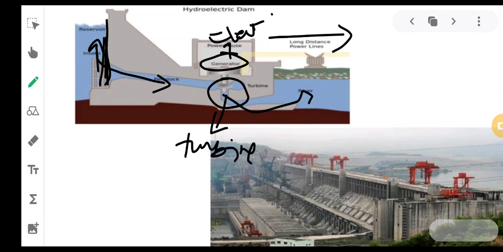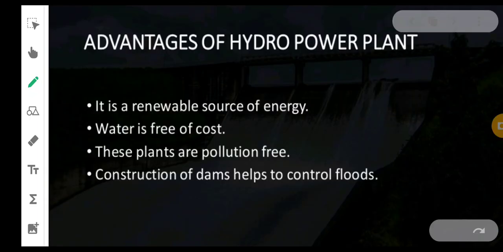In Saravli there is a dam where they produce electricity, I guess. I don't know exactly, but there are some dams in Gujarat and in Uttaranchal and all those places where electricity is being generated. So that is essential. What are the advantages and disadvantages? We will be seeing this.